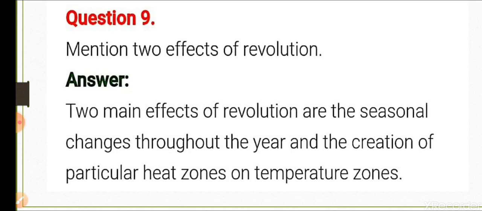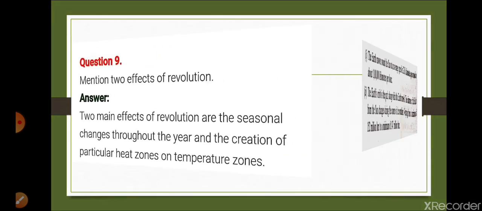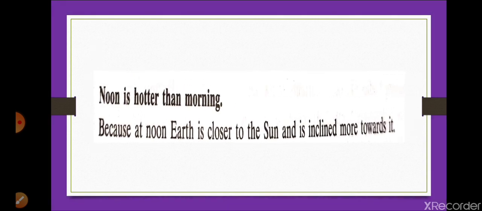Now we are moving to question number 10: on which two days are the days and nights equal all over the world? These two days are 21 March and 23 September. And the second part of this question is why. So the answer to why is here.